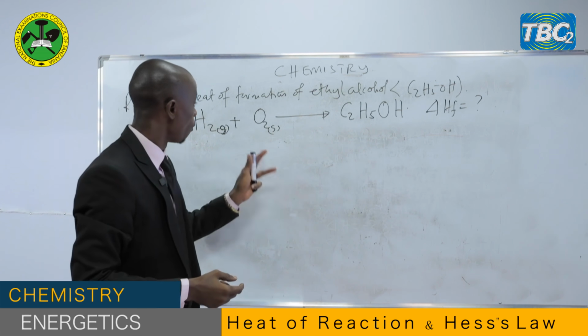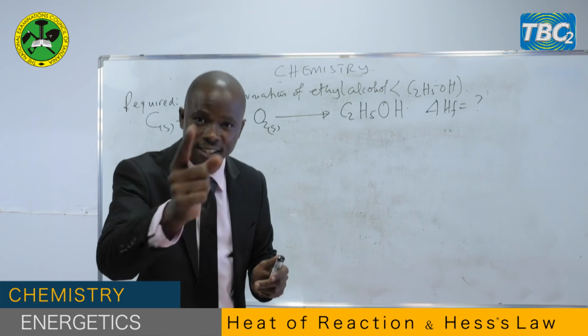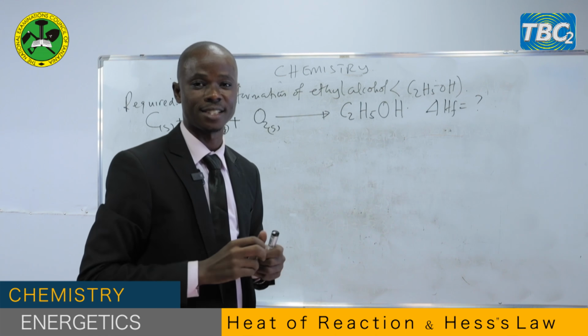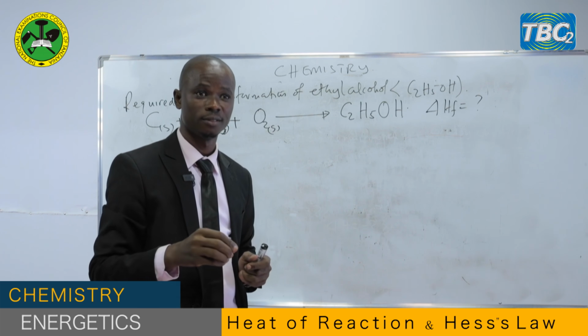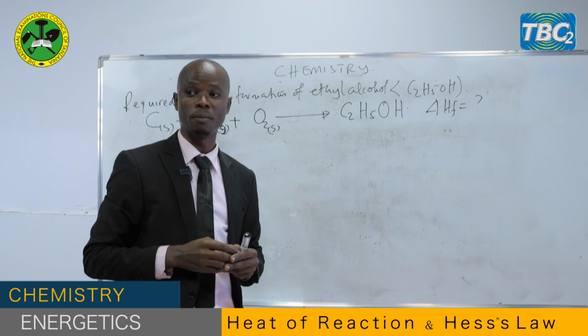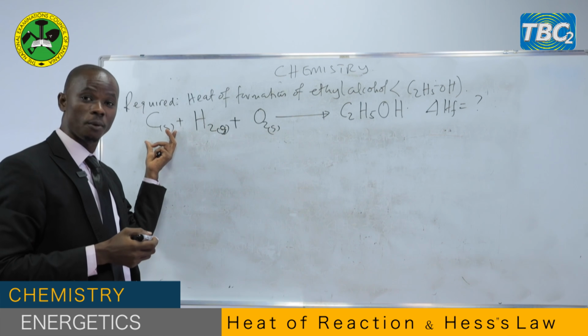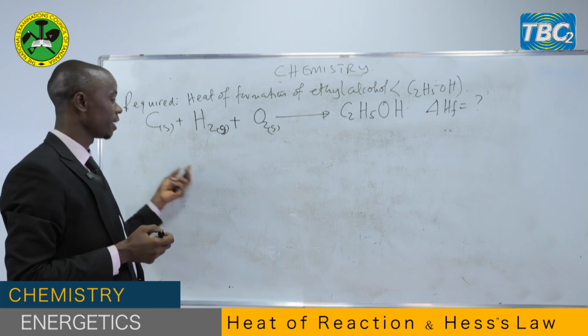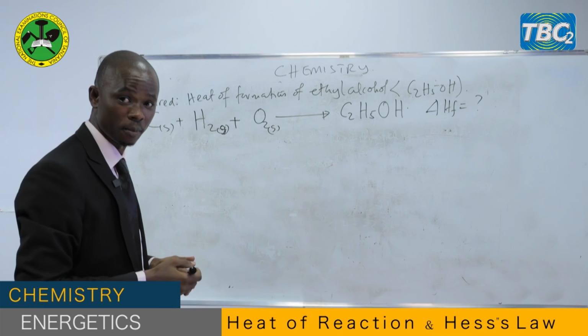Now, when you have written this equation, another skill is that you have to balance it. Make sure that you balance it. Don't rush to solve the problem. Balance first. When we balance, we have 1 carbon on the reactant side. We have 2 carbon atoms on the product side. So what you have to do, these are very simple methods of balancing.